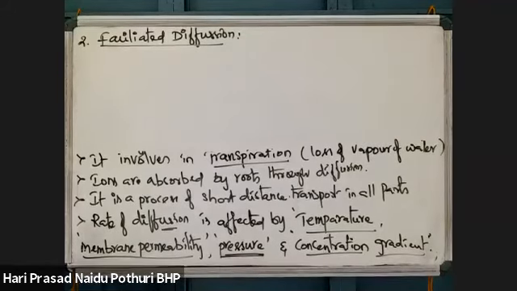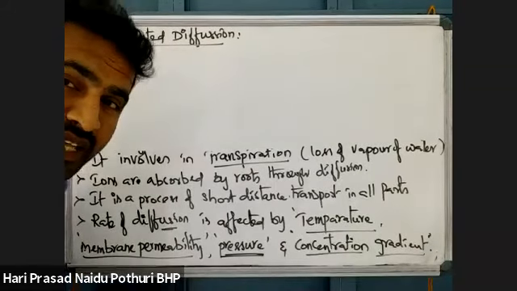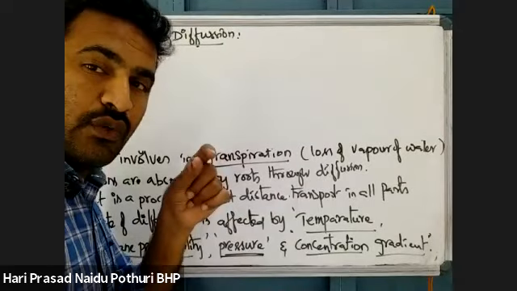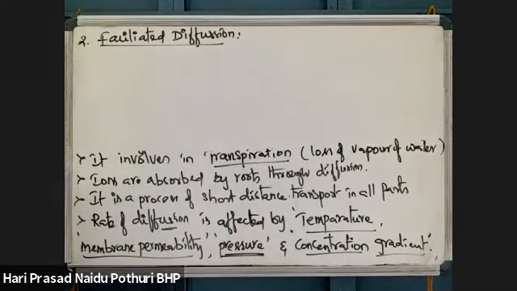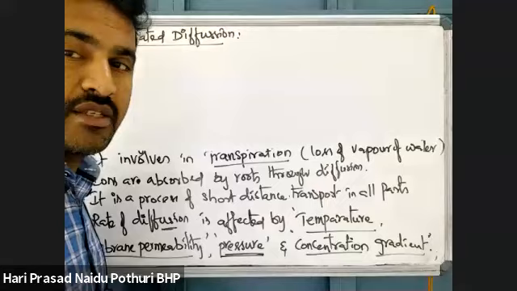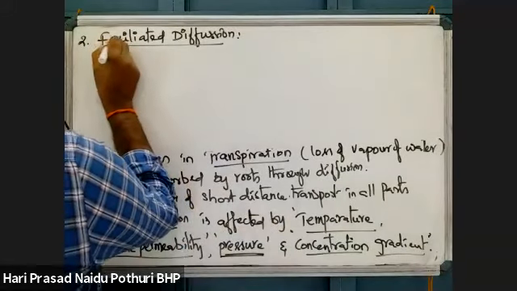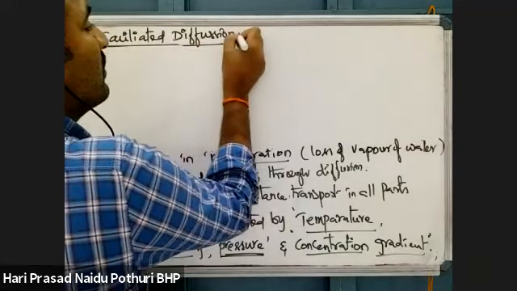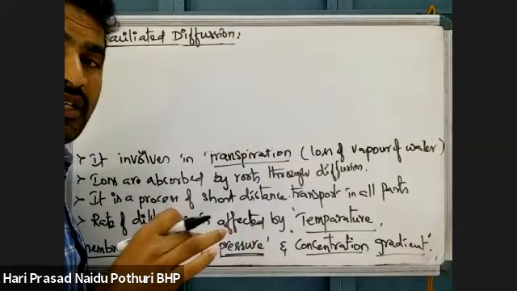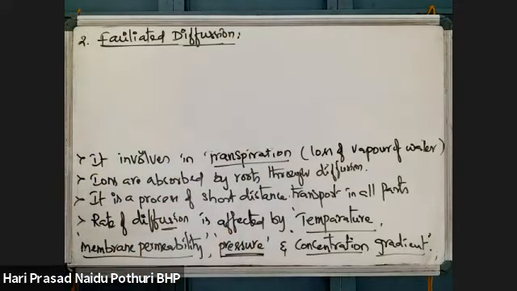Simple means there is no involvement of any external force. Just the diffusion pressure developed by the particle itself is responsible for movement. Only diffusion pressure, or dP, is responsible. But facilitated diffusion. First of all, what is diffusion? Movement of a particle from high concentration to low concentration is diffusion. But the process is facilitated by some carrier molecules.